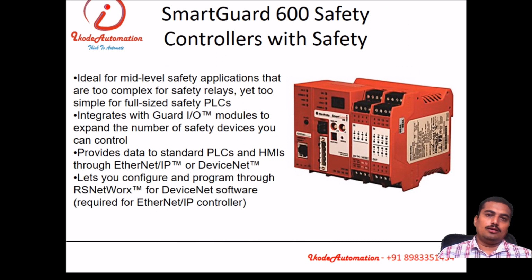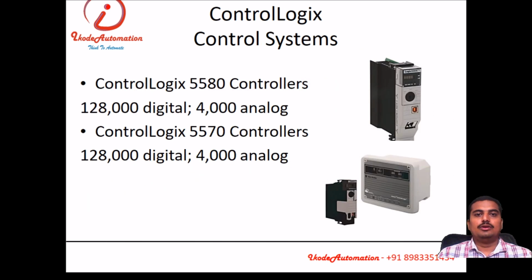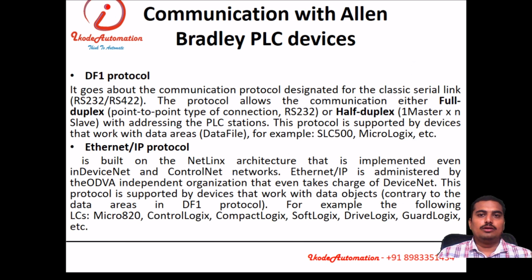Then the SmartGuard safety PLC is available for class 3 products. People use the SmartGuard 600 safety controller. ControlLogix and CompactLogix series go up to 128,000 input outputs. For a DCS system, the entire plant can be handled by these controllers.